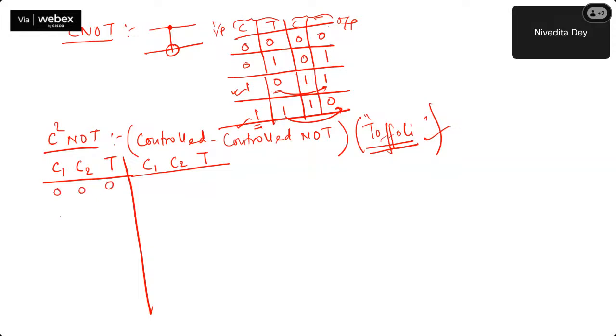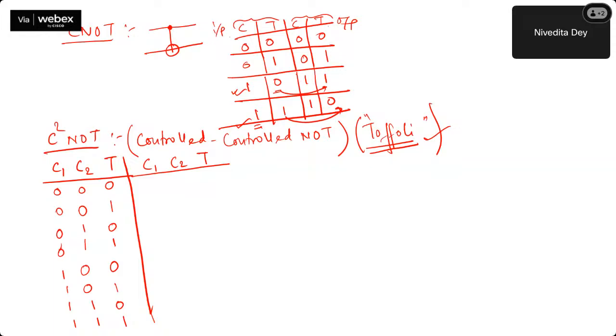So it's 0, 0, 0. Any way you want, you can write. So it's 0, 0, 1, 1, followed by 0, 0, 1, 1, and 0, 1, 0, 1, 0, 1, and 0. The logic is very simple: if and only if both the controls are 1, then only you have to flip the target.